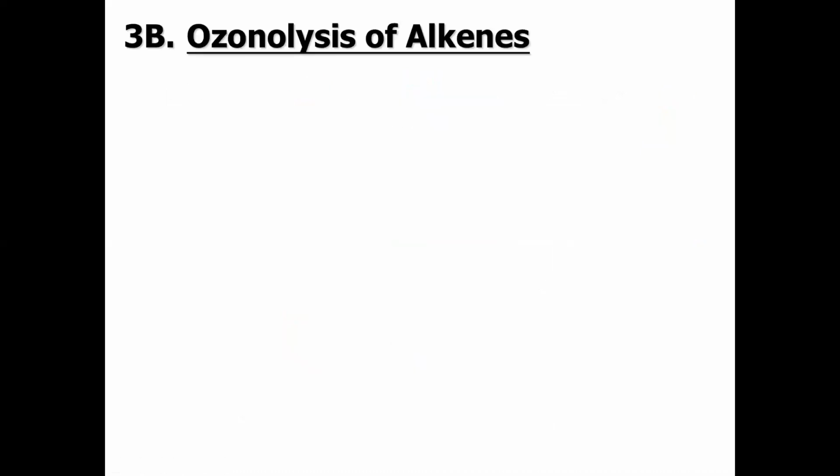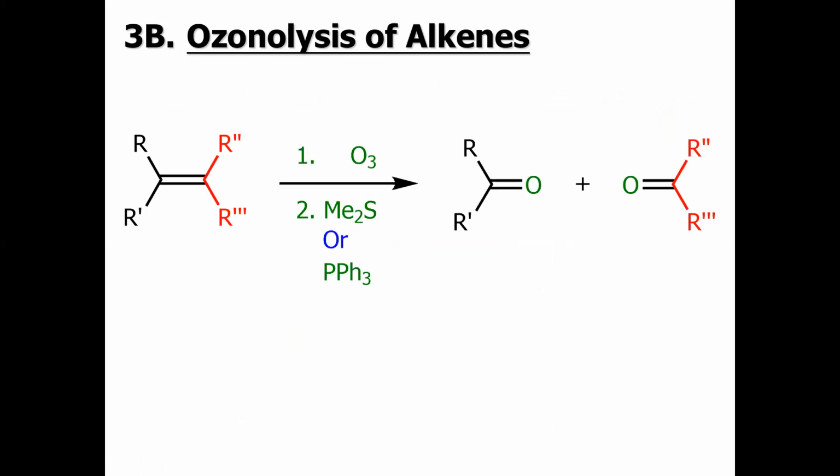The next synthesis of aldehyde and ketone is by means of ozonolysis. This is a very interesting reaction. Keep in mind, we have several types of alkene. Of course, we have cis and trans alkenes, or we may sometimes have tetra-substituted or tri-substituted alkenes. In this case, if you look carefully, this is the alkene, and if we consider these R groups to be alkyl groups, this alkene is known as a tetra-substituted alkene.